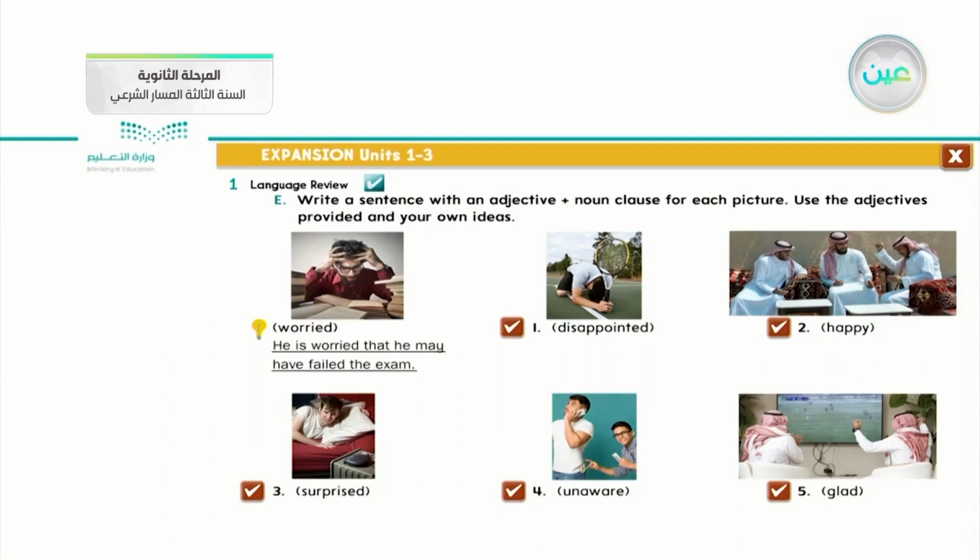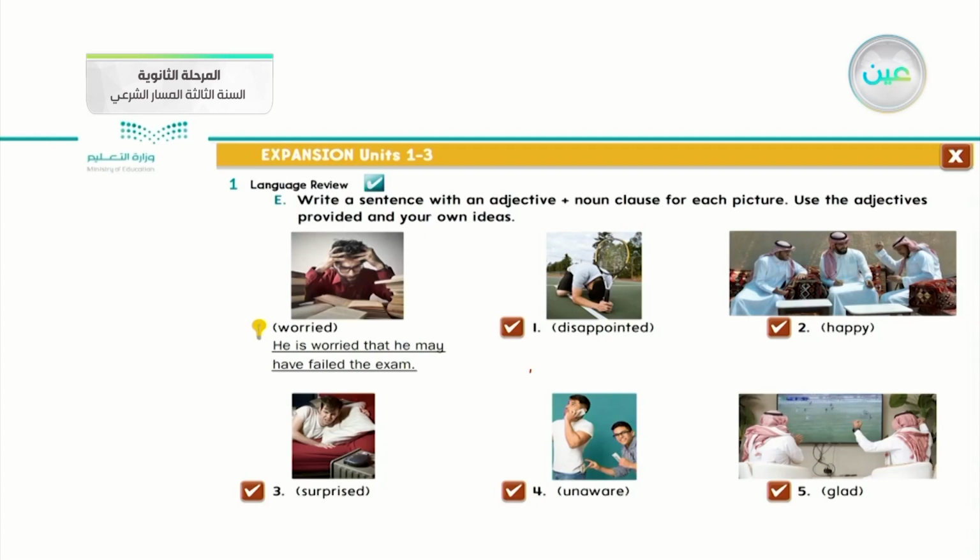Then I join these two statements by that, he may have failed the exam. So the first one is a complete sentence with an adjective, and the second one after that is a noun clause. Does that make sense to you? Let's apply it to the second one.